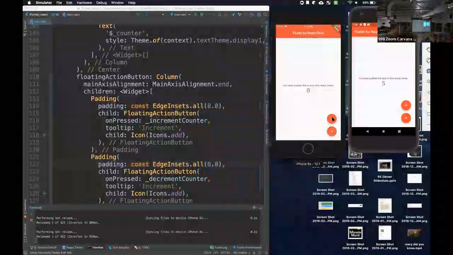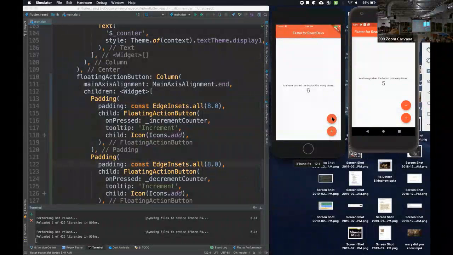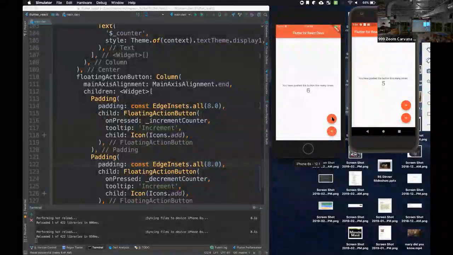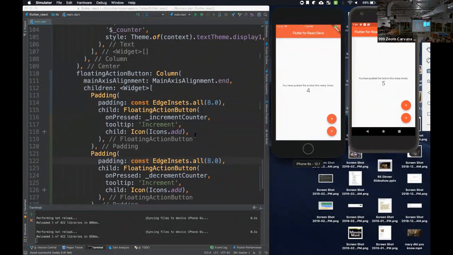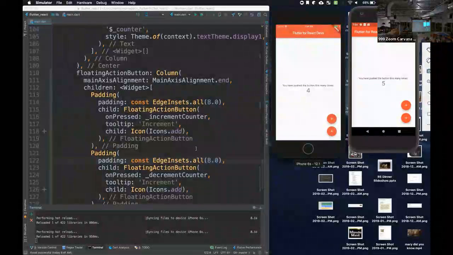So Flutter has this stateful hot reload. I didn't have to reload the application, rebuild it, relaunch it, which might not be a big deal for you guys, but it is for me coming from a native dev world where a large application takes 8 minutes to build, and this comes in sub-second, which is pretty great.